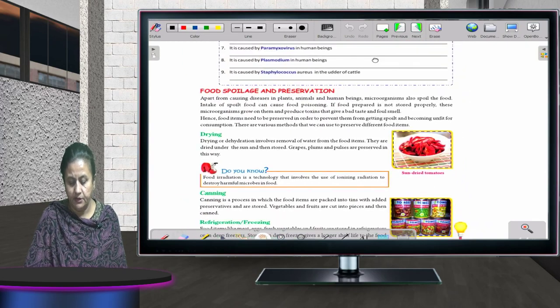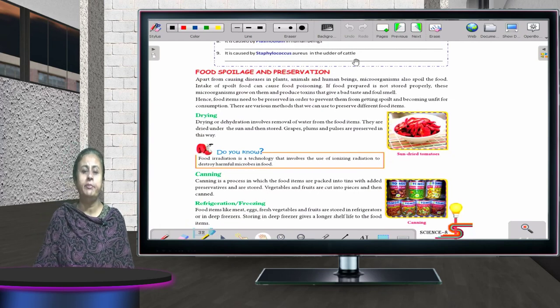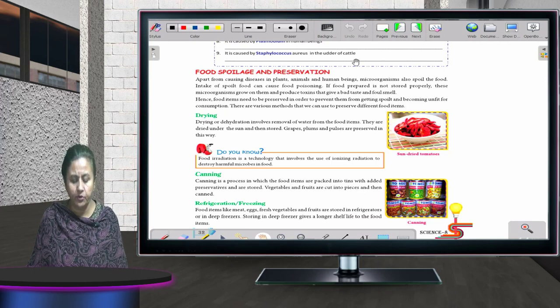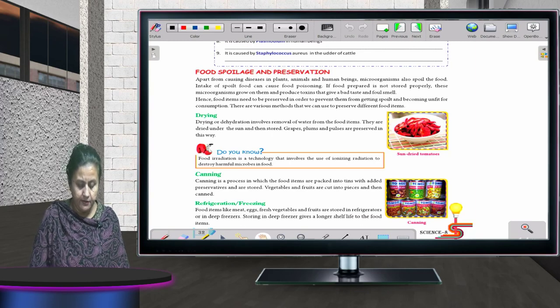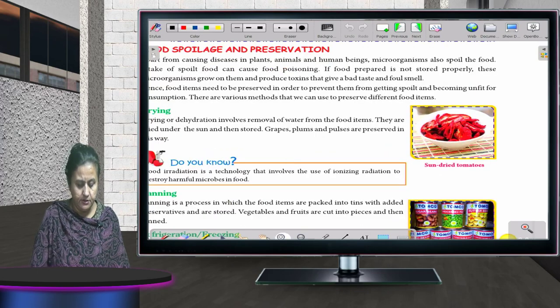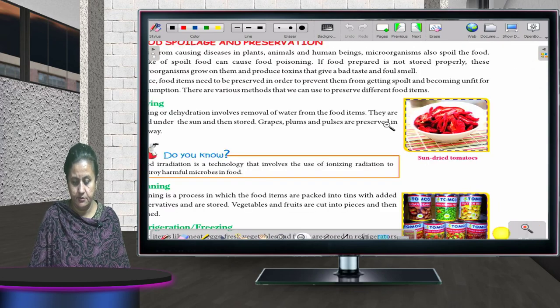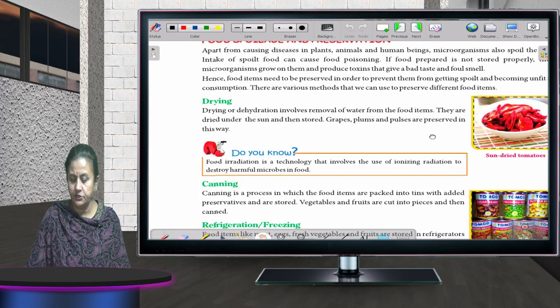Okay. Now the last topic is food spoilage and preservation. How does the food get spoiled? Okay, and how can it be preserved? Can you all see on your screens now?